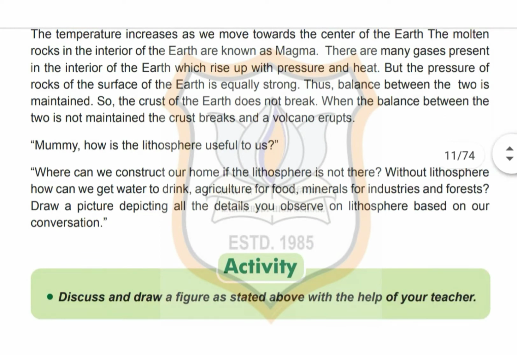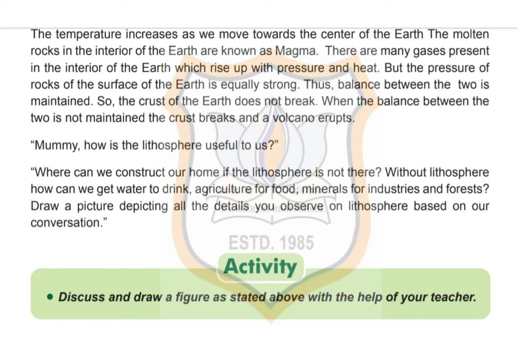Now students, we will see how the lithosphere is useful to us, or what would happen if there were no lithosphere. So the lithosphere is useful to us in many ways.